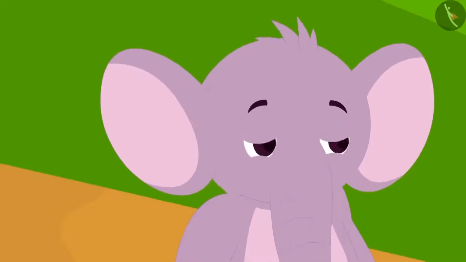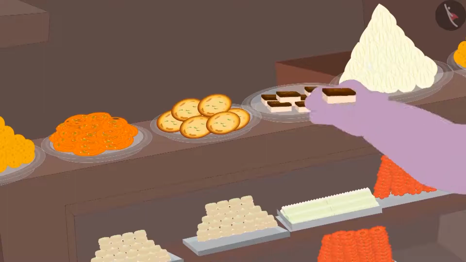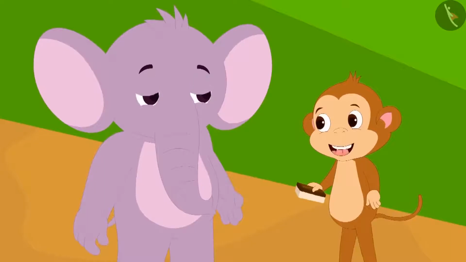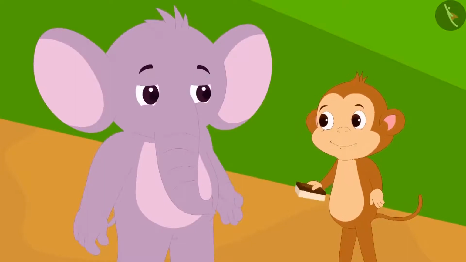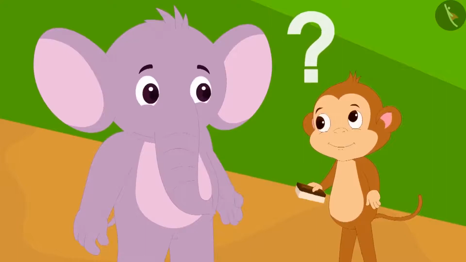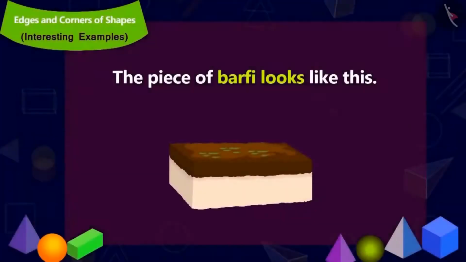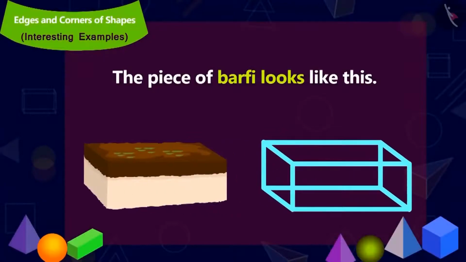Appu agreed. Appu first gave Babban a piece of a burfi. Babban immediately said, 12 edges and 8 corners. Is Babban's answer correct? This is how the piece of burfi looks.